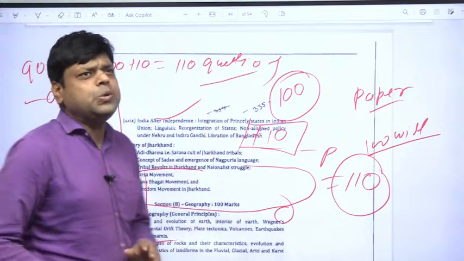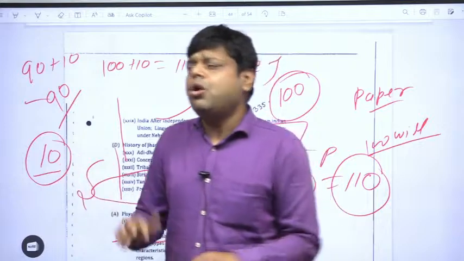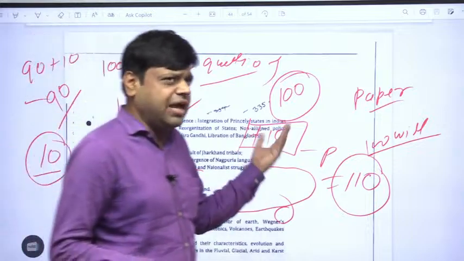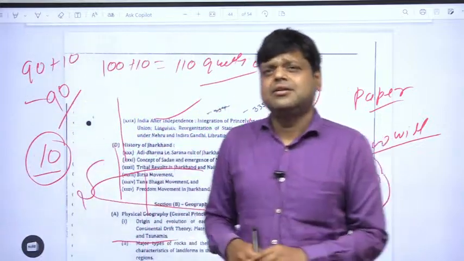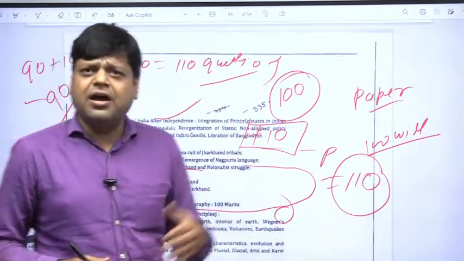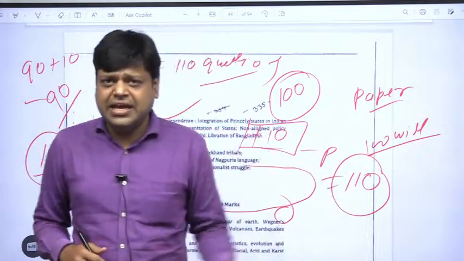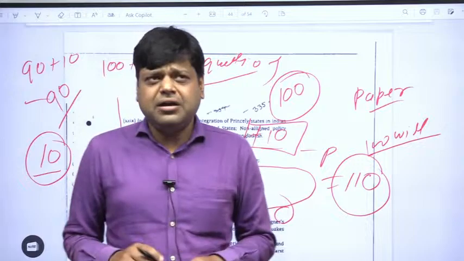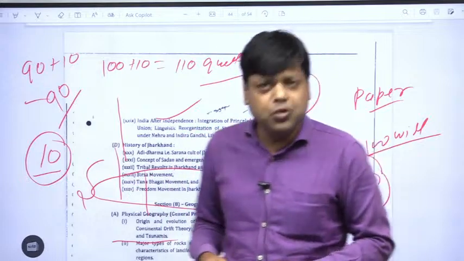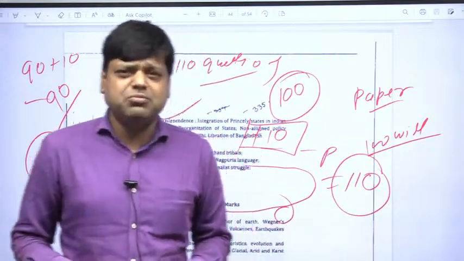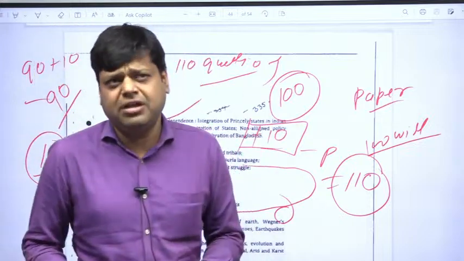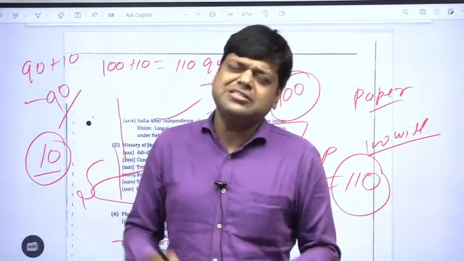Paper 2 is the literature paper. There are a lot of literature papers. In the JPSC civil service examination, you can opt for any one of them, like Kotha, Nagpuri, Panchparganiya, even Bangla, Odia, Hindi, English, and so on. But some language papers fetch good marks while others have average marking. So it totally depends on you which literature paper you are comfortable with. It would be your decision. We can just guide you.